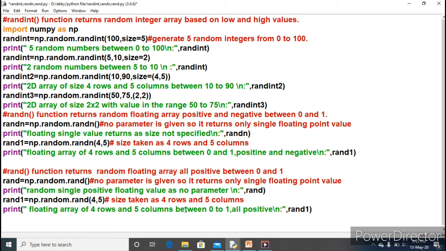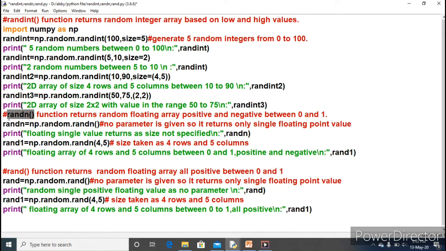And the most important thing here is, as we do not specify the lower limit as well as the higher limit, it will produce random values between 0 and 1. This is the very important thing regarding the rand_n and rand functions.